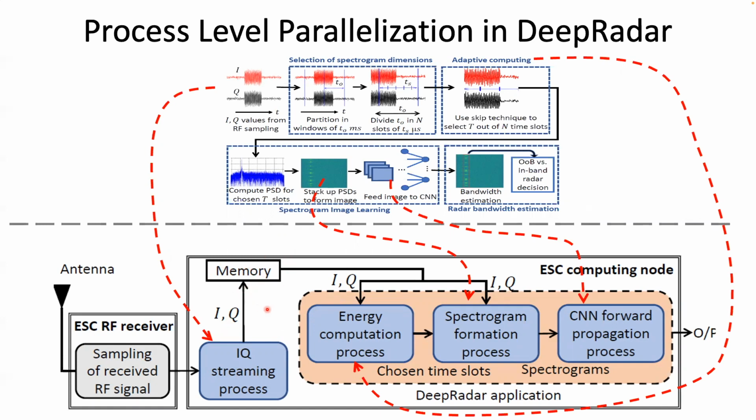The energy computation process takes these IQ samples and computes the energy of the time slots for adaptive computing. Based on the computed energy, the spectrogram formation process computes the power spectral densities and forms the spectrograms. Finally, the CNN takes the spectrogram and produces the final output.